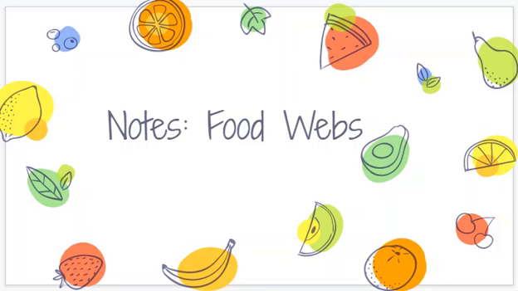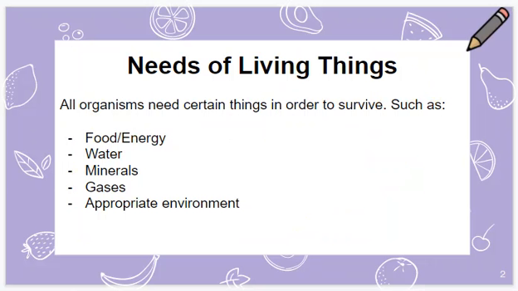Today we're going to be talking about food webs. Needs of living things. All organisms need certain things in order to survive, such as food or energy, water, minerals, gases, and an appropriate environment. Today we're going to investigate how living things acquire their food.